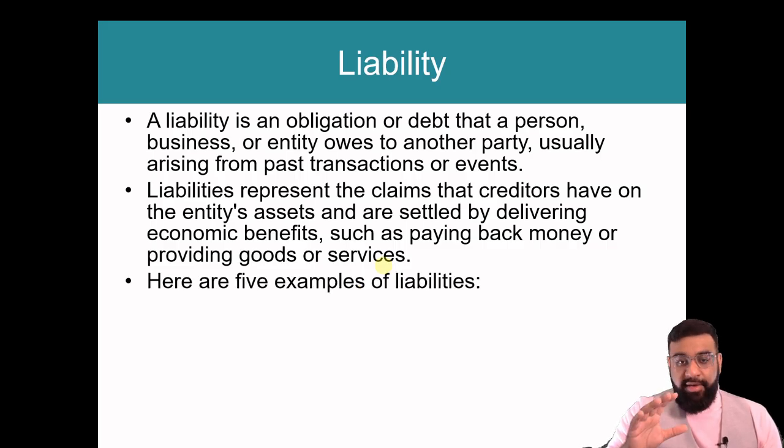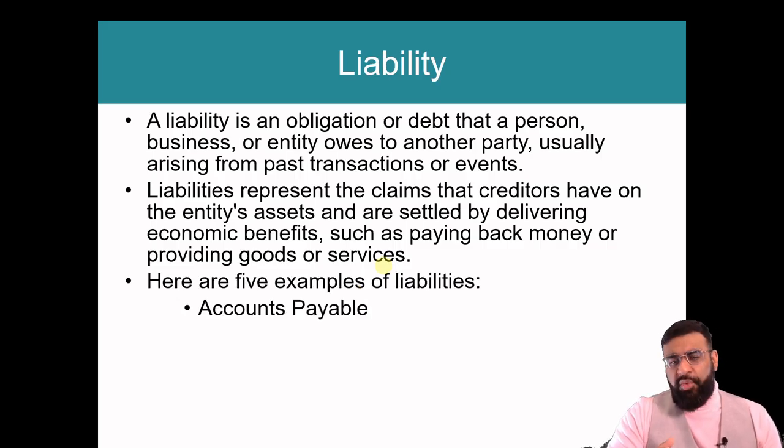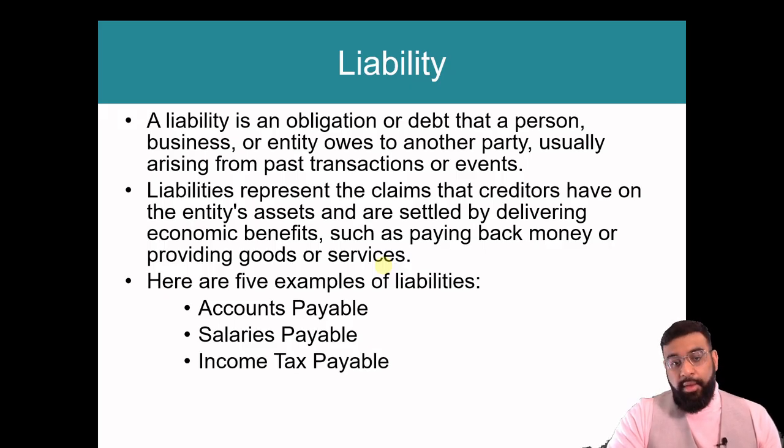And now we have 5 key examples of liabilities. The first one is that of accounts payable. The perfect example of accounts payable is us owing money to our supplier for the bottle caps. Another one is salaries payable. So our employees work for us, but we haven't paid them yet, so we owe them money in the future. Income tax payable is we owe the CRA money in the future.